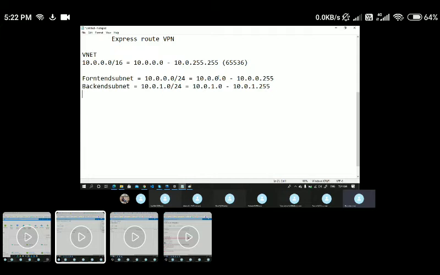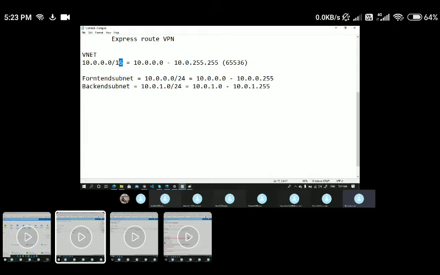If I see here, it goes 0, 1, 2, 3, 4, 5, 6, 7, like that, till 255, and we can take subnets. That means, on average, we can take almost 255 subnets when you take a /16 as the CIDR range for the VNet.